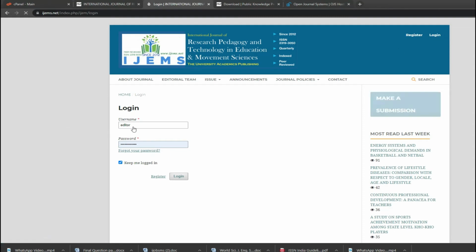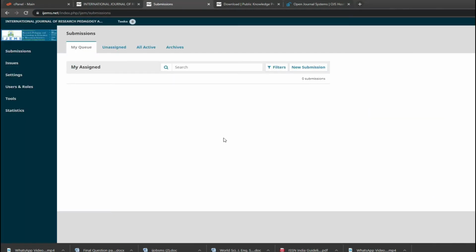You log in there, you create your username and password, and when you log in, this dashboard will come up. This dashboard is only for the editors, who are the main administrators of the journal. On the left, you will see Submissions. This submission is for your side, if you want to submit papers, and how it will happen. This is required by the chief editor and the managers, because you are also required to submit papers, and then forward those submitted papers to different reviewers. Everything will be asked by the software itself.